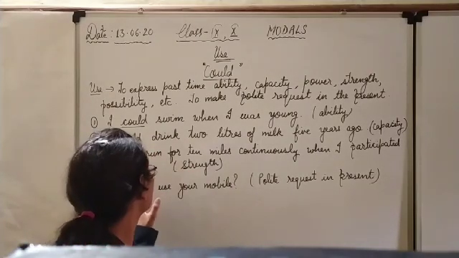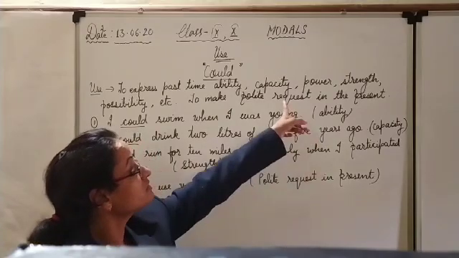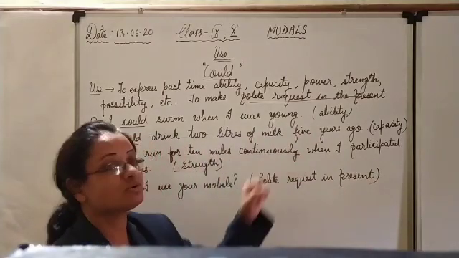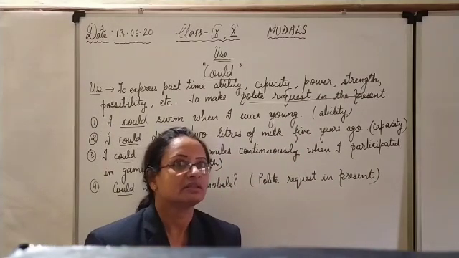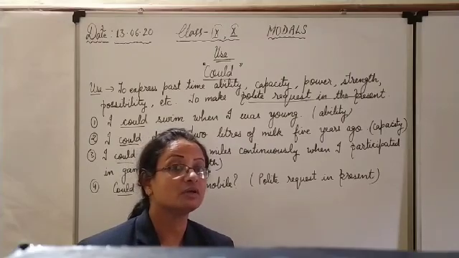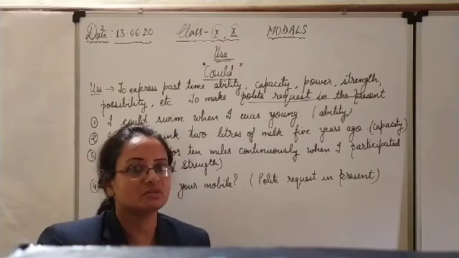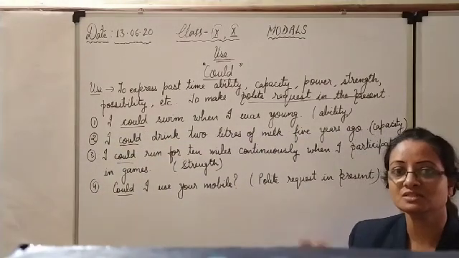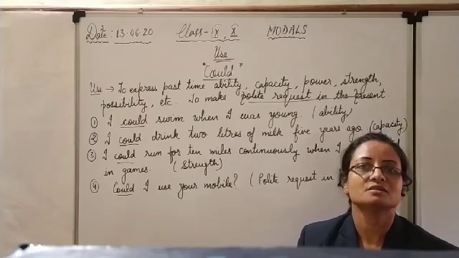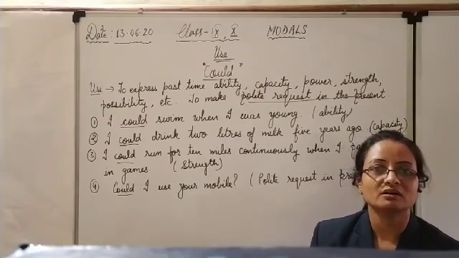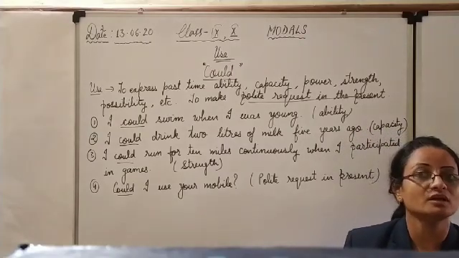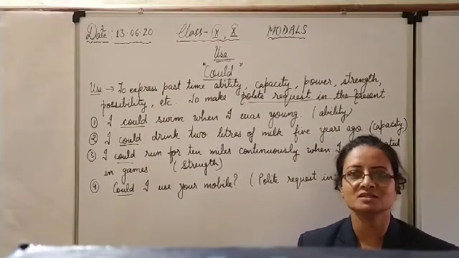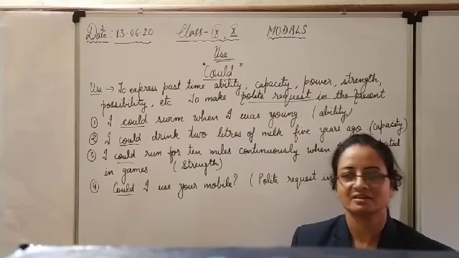So, I could. Then, polite request in the present. This is a new rule. Polite request of the present. There we have seen that for informal request, taking permission, giving permission, we were using can. But here, for making a polite request for the present, present means now, if you want to ask somebody something very politely, if you want to make a request, you will not use can or may, you will use could. Look here, could I use your mobile? Means for the time being of the present.